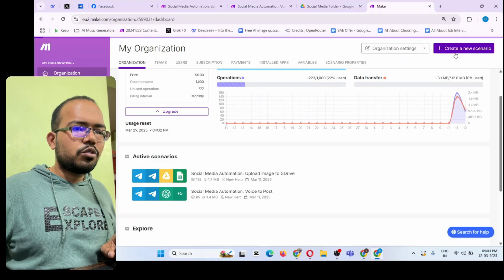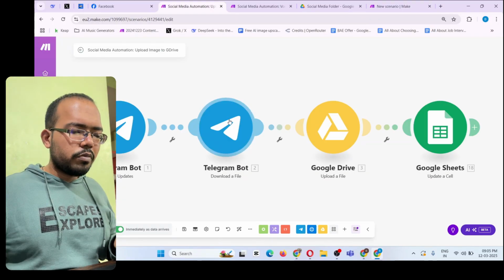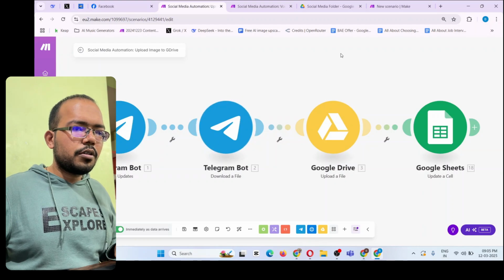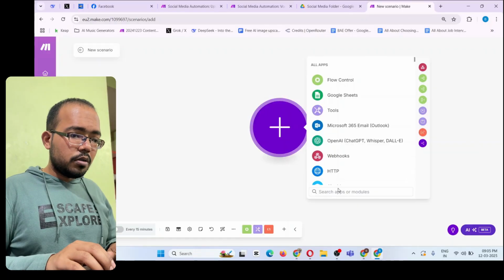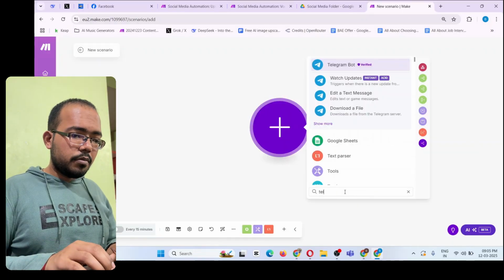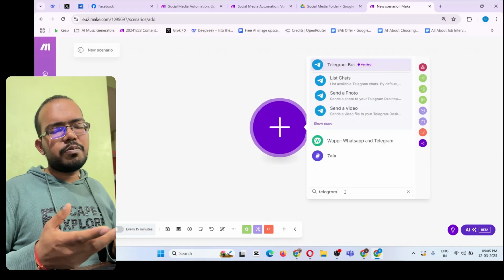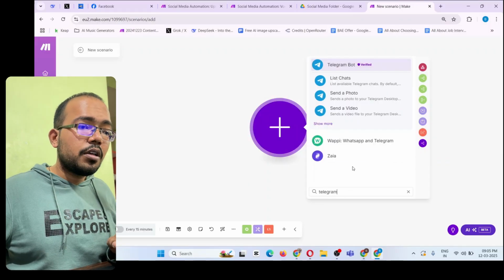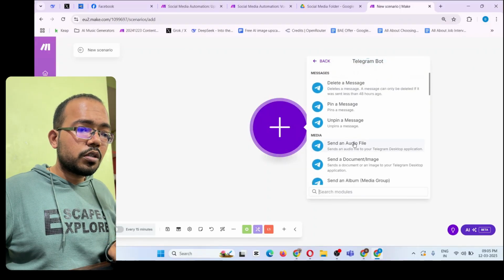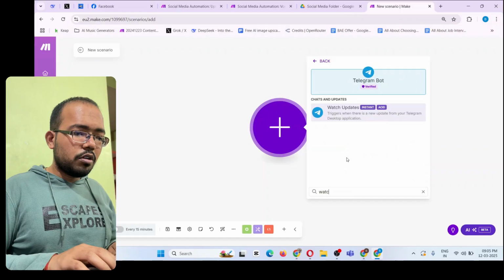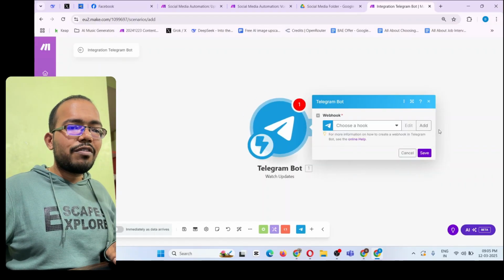So let's create a new scenario, and I will show you how to build this one. First, click on this and search for Telegram. You can also use WhatsApp, but I am using Telegram because this is pretty easy to do on Telegram. Okay. So click on Telegram and search for watch updates. So type watch updates. And then you have to choose a webhook.